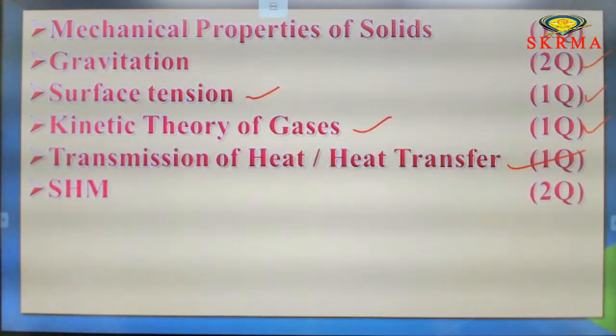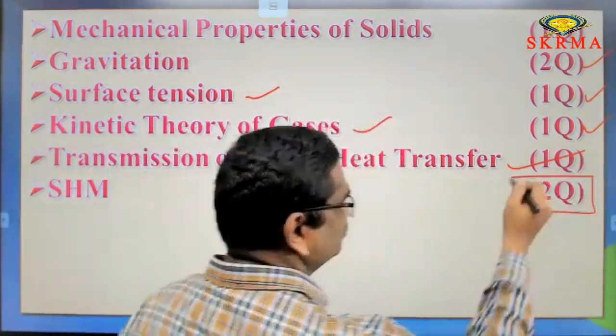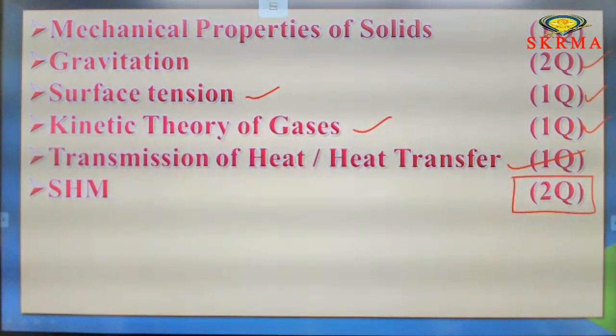Next one, SHM, simple harmonic motion. This contains the equation part in the majority of cases, so it may take some time compared to the remaining chapters. But they are asking direct questions from this one. How many questions are they asking? A minimum of 2 questions.